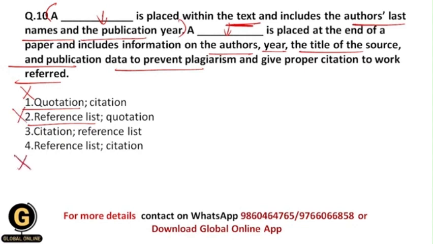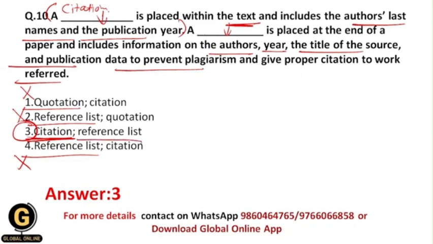And again the fourth option gets eliminated because it is a reference list, and that's why the remaining option is 3. So it means that the word will be citation. Okay, and obviously your remaining blank space word will be reference list, because a reference list includes a list of all the references. It does not include the name of only one reference. It includes the list of all the references, and that's why your correct answer should be 3.